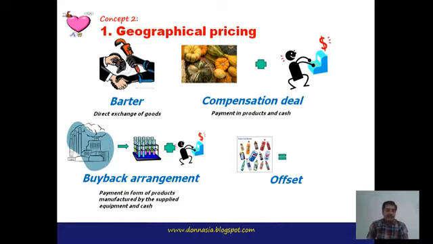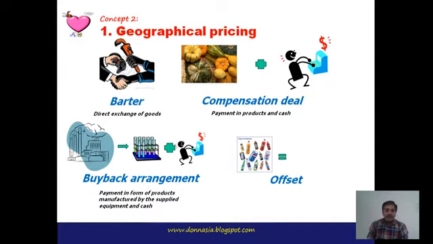First one is the barter system. As we know, under the barter system, there is direct exchange of goods. It means that the purchaser who wants to purchase some goods is required to give goods instead of money. So they are exchanging the goods with each other. This system is known as the barter system.